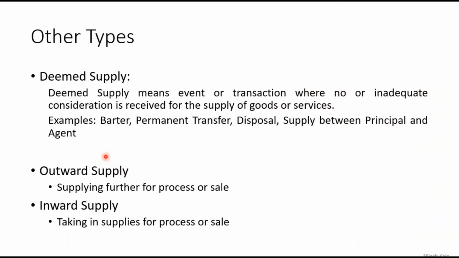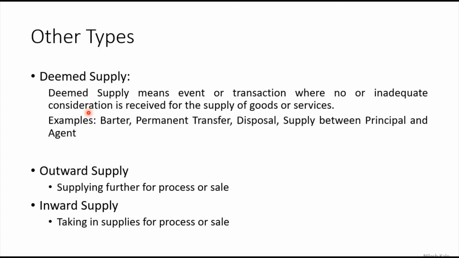So there are other types. Deemed supply means an event or transaction where no or inadequate consideration is received for the supply of goods or services. Examples: barter, permanent transfer, disposal, and supply between principal and agent are considered as deemed supply. If you have still not understood, I will repeat it again. Deemed supply means an event or transaction where no or inadequate consideration is received. It means there is a supply where consideration is not received.